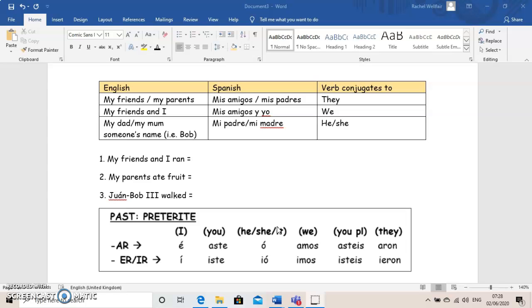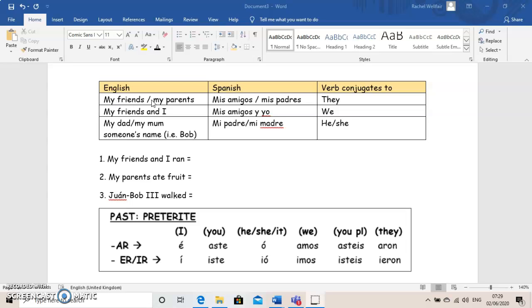Something that people sometimes find a bit difficult is when you don't neatly have I, you, she, we written down and you need to work out who the subject of the verb is. For example, in the sentence, my parents ate fast food, it's not got one of these neat words of I, he, she, it. You have to work it out. And so it might be helpful for you guys just to write out this little table here, okay? So write that table out in your note paper or in your book as a way of helping you out.